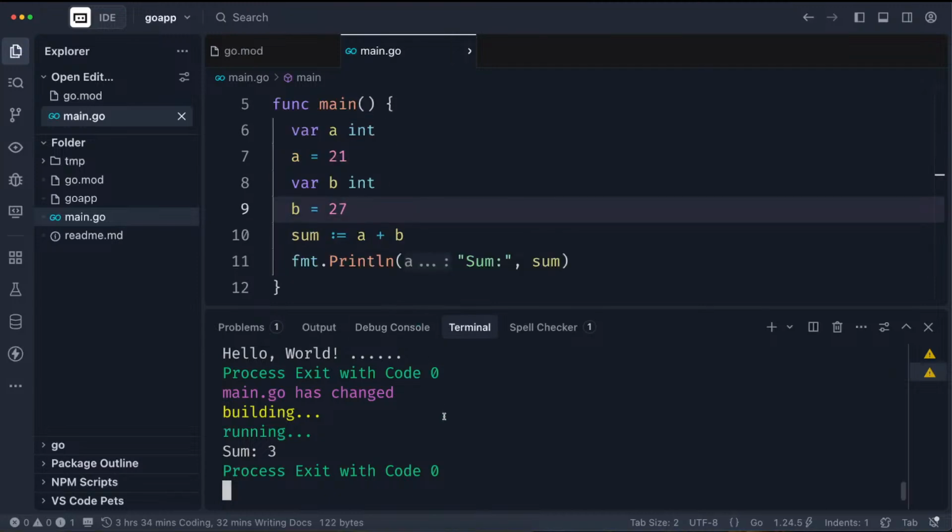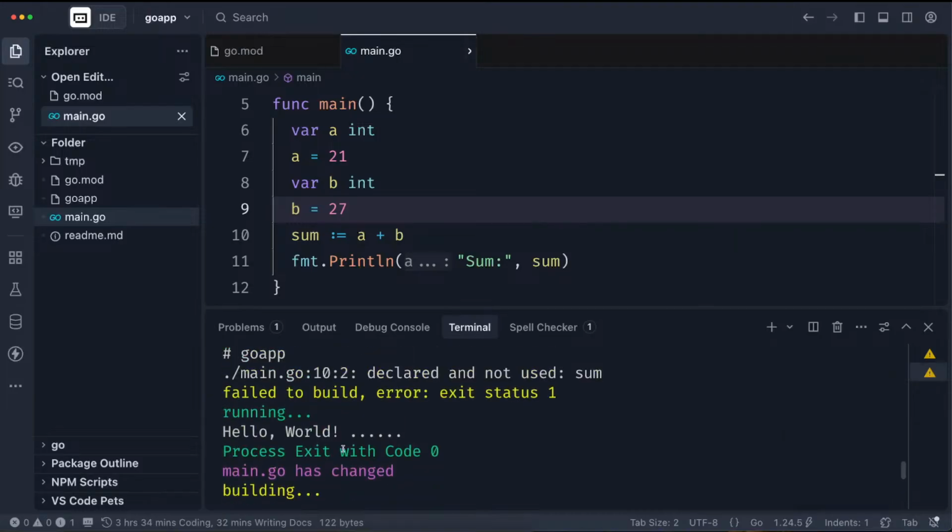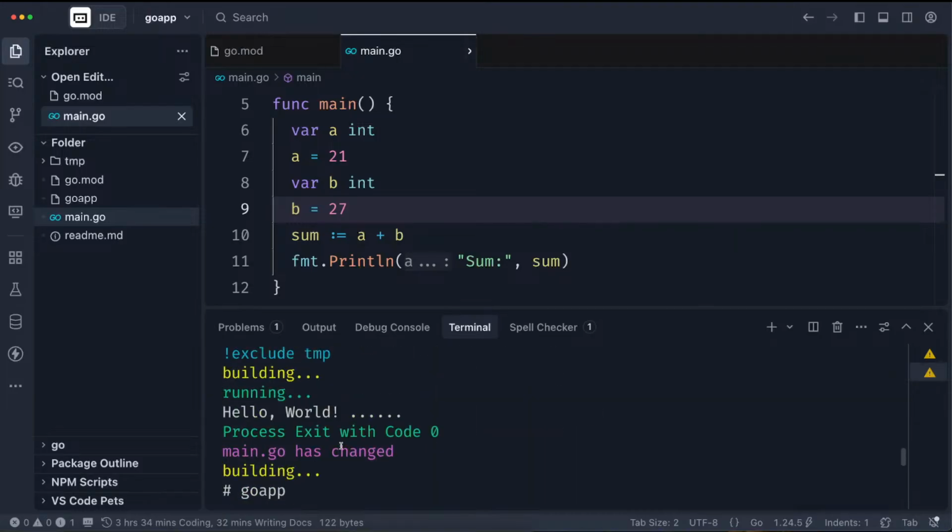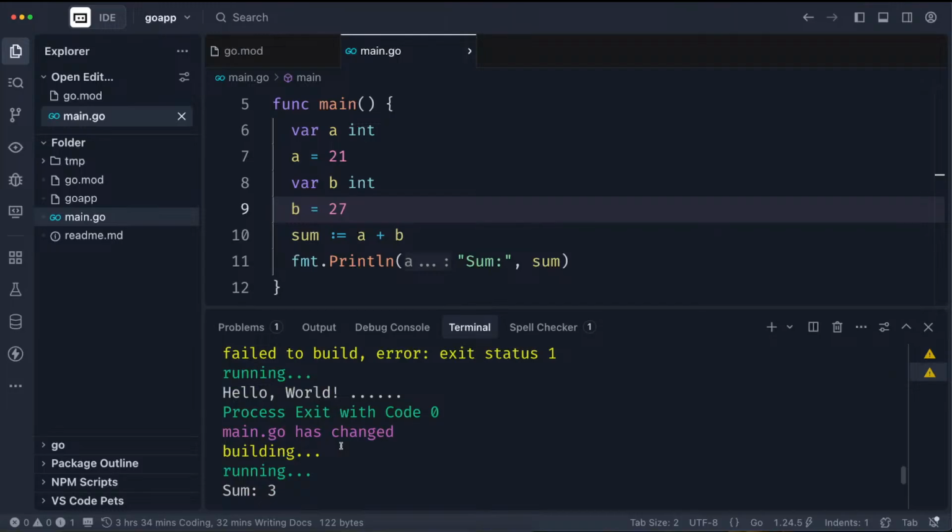I just need to come here, and since the system sees that this is saved, it just compiles it for me and executes it like so. This is what Air does for you. I don't need to write the code, go run. I don't even write it.